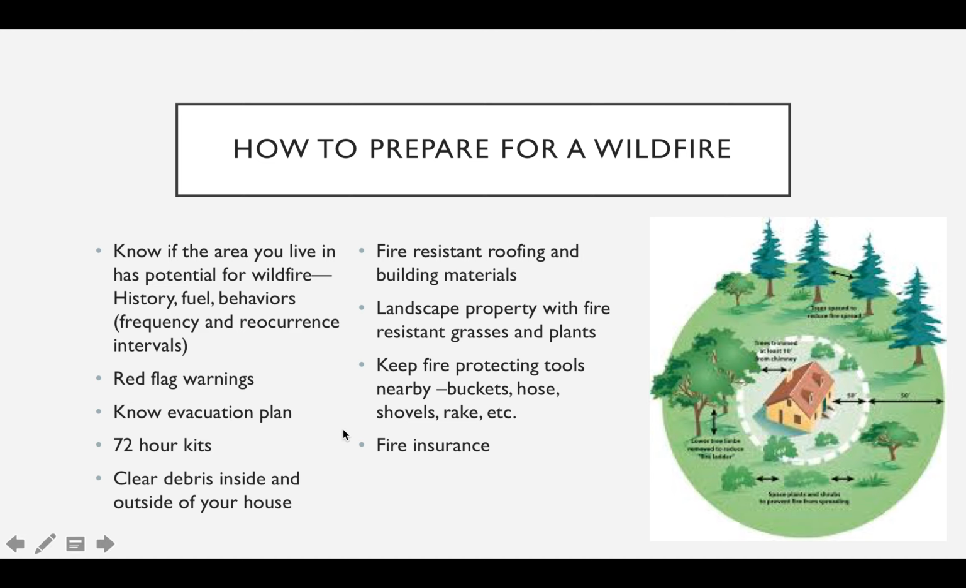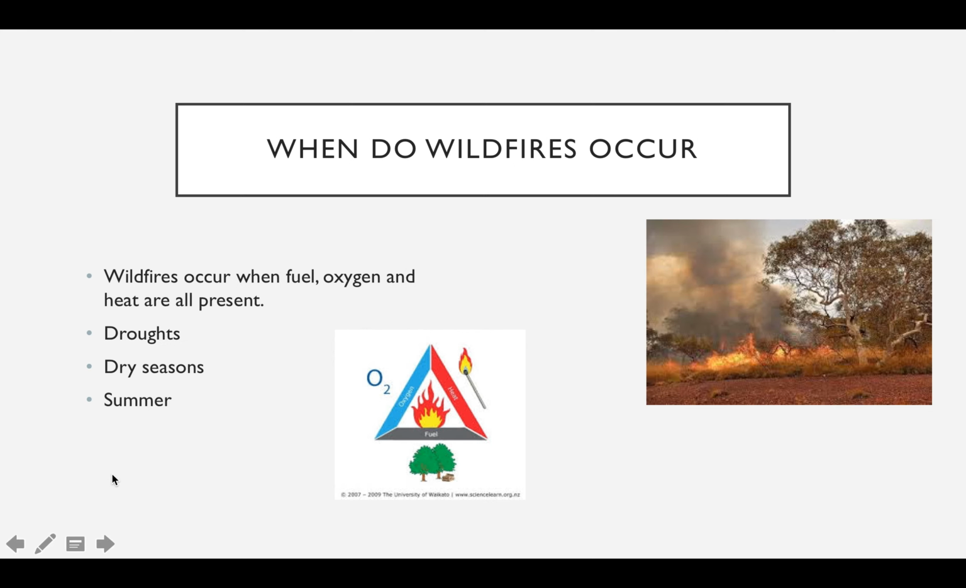Knowing an evacuation plan is also very important in fire safety. 72-hour kits may include masks or scarves to cover your face in the case of smoke, water, clothing, IDs, precious belongings, and first aid kits. Making sure you have all of these things is important because you may not be able to return to your home.